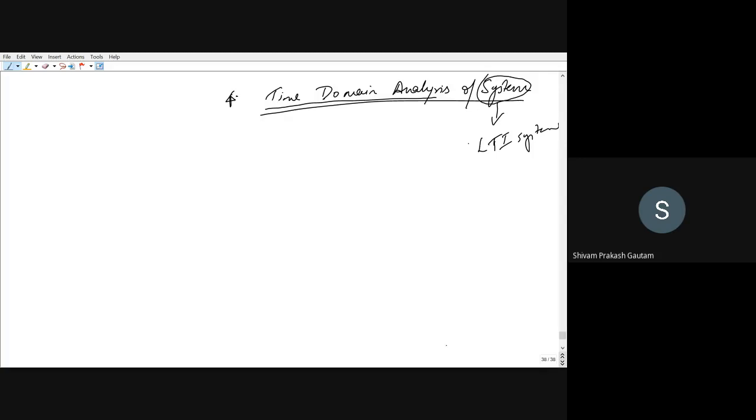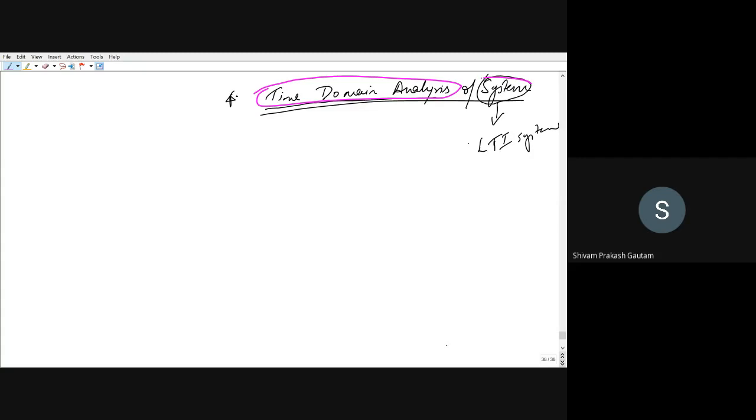Now, before we directly indulge ourselves in the time domain analysis, we first want to see why we require this kind of analysis. Anything that you are studying, you first need to ask a question: why you are studying that topic, why you are studying that subject, right? So first we will see why we study this time domain analysis.